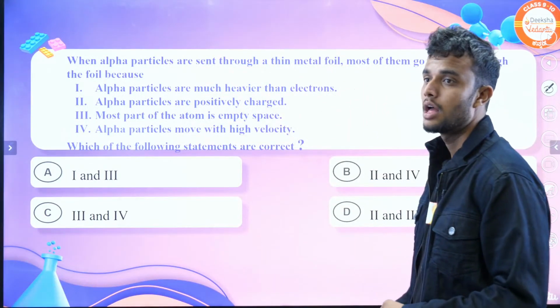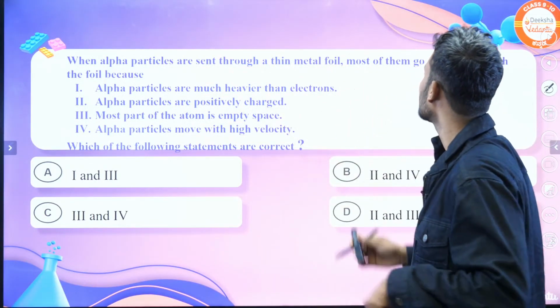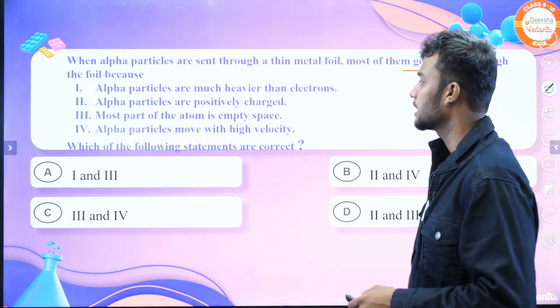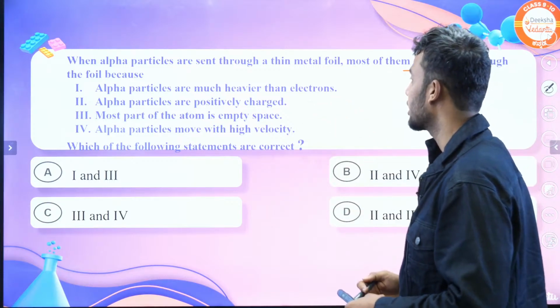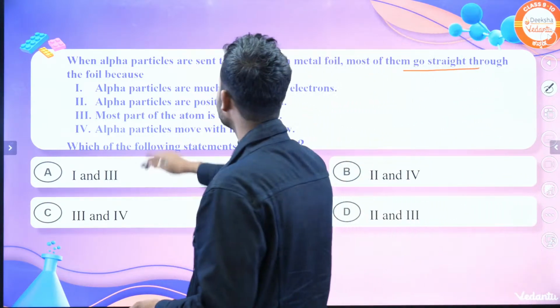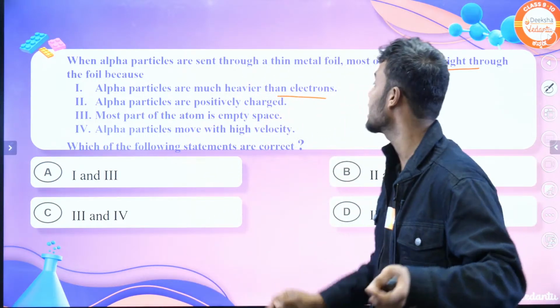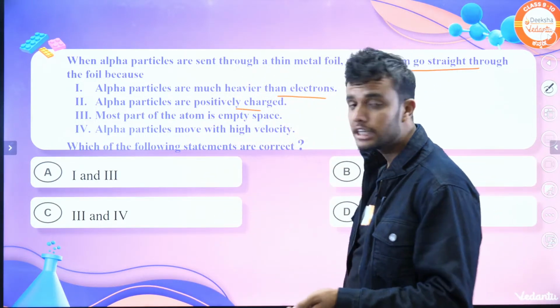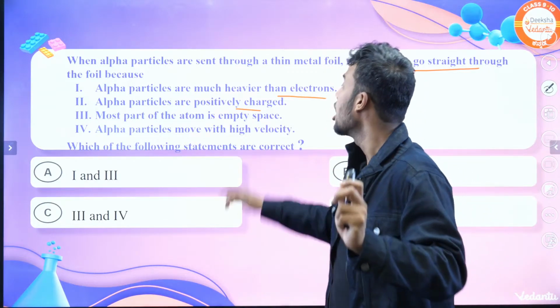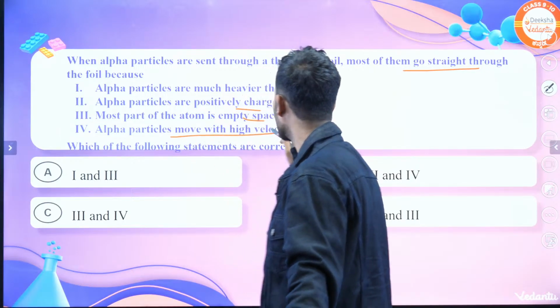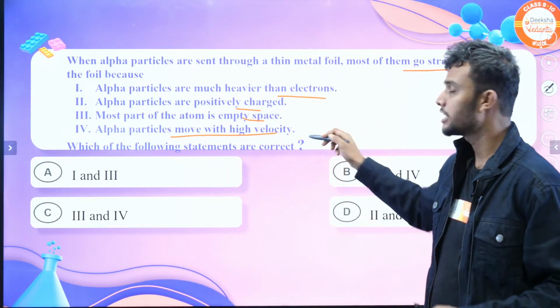This is a question. When alpha particles are sent through a thin metal foil, most of them go straight through the foil because of four statements. First, alpha particles are much heavier than electrons. Second, alpha particles are positively charged. Third, most of the atom is empty space. Fourth, alpha particles move with high velocity. Which of the following statements are correct?